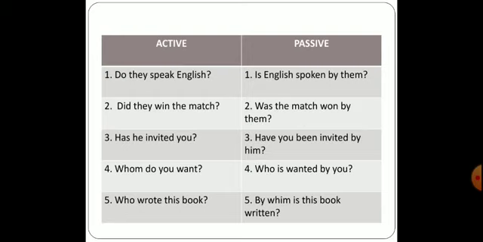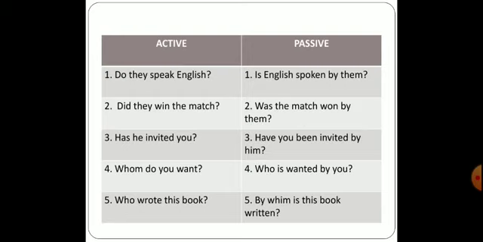The next one is, whom do you want? Now we have learned that if there is a question with whom, you will be changing it into who. So, who is wanted by you? The last sentence is, who wrote this book? So you can see over here we have seen that if it is who, we are supposed to change it into by whom.